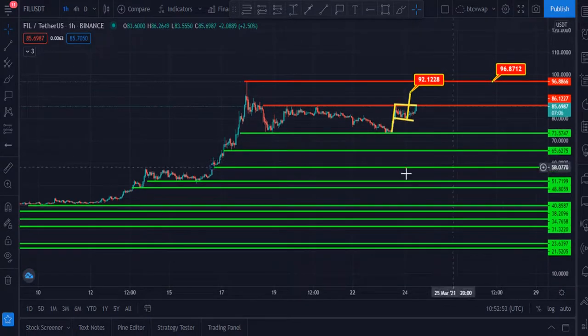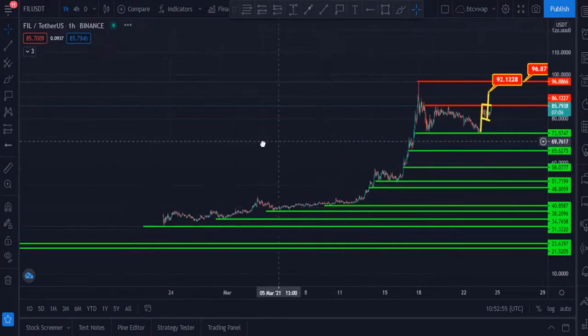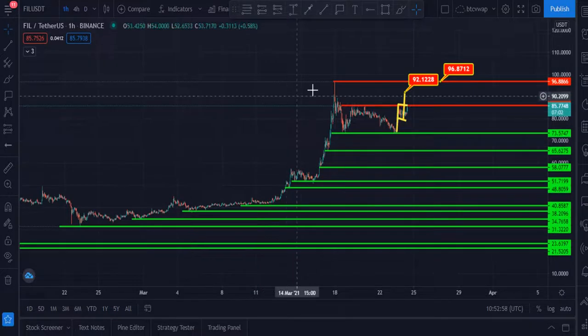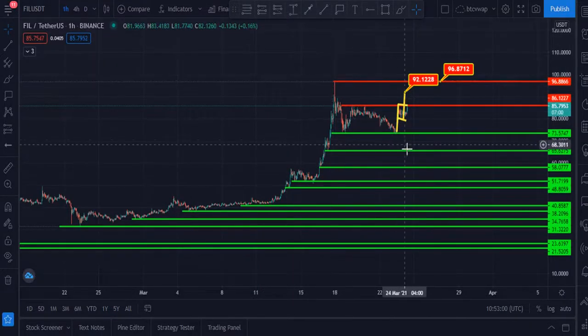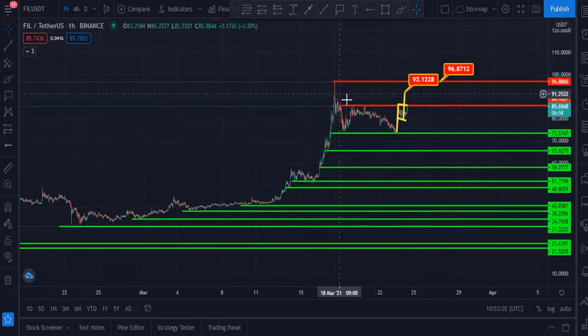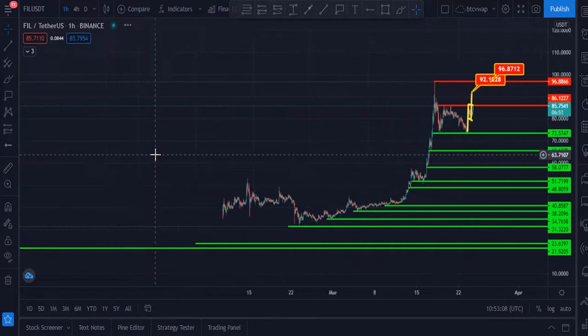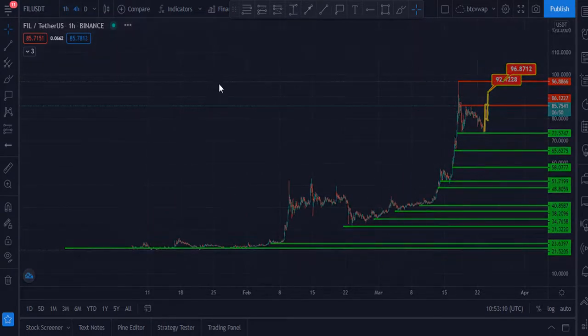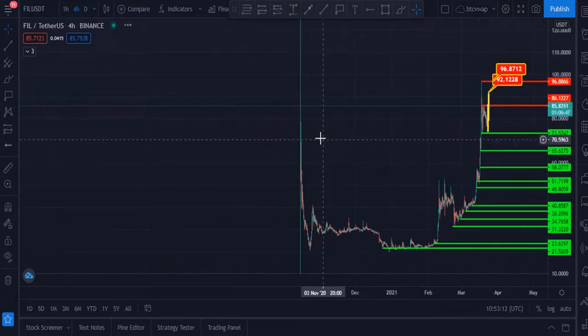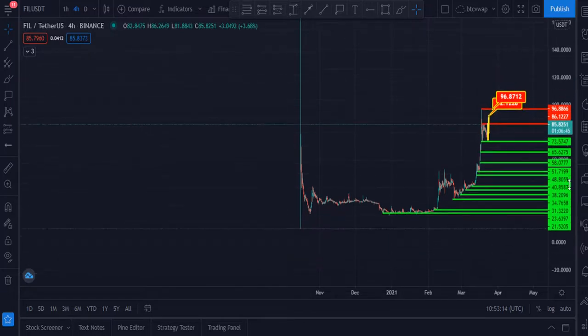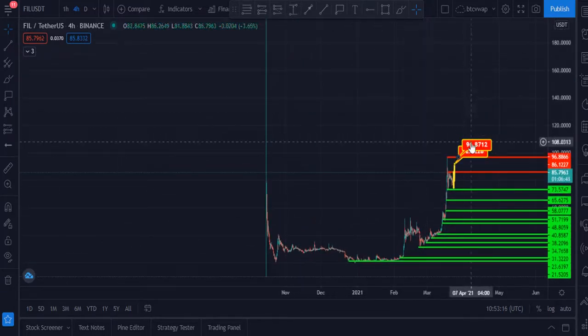Let me arrange this chart. This is the all-time high, $96.88, and this is the all-time low, $21.5 on this chart. I am going to convert it to 4 hour. Sorry for that, it is not the all-time high.